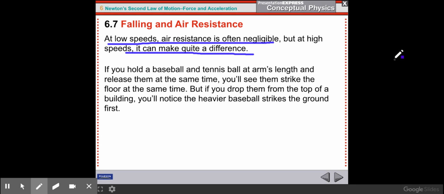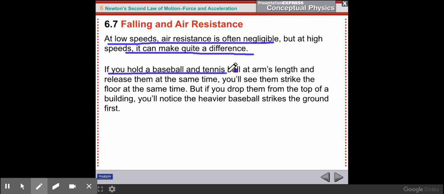In perfect free fall, an object would accelerate indefinitely. It would always just speed up by 10 meters per second every second that goes by. But in real life, everything has a terminal velocity. It'll speed up to a point, but eventually it will reach a velocity where the air resistance is equal to the weight and it doesn't speed up anymore.